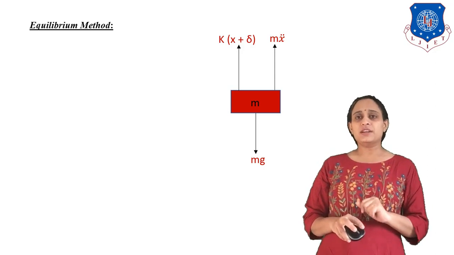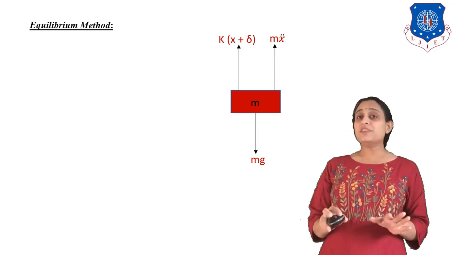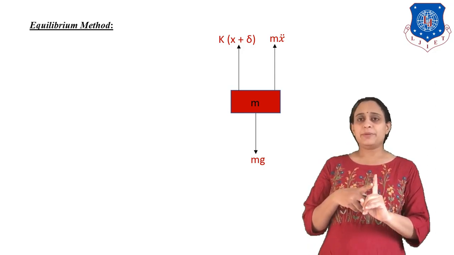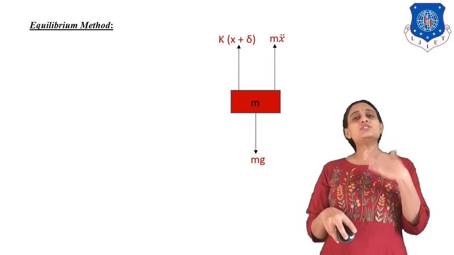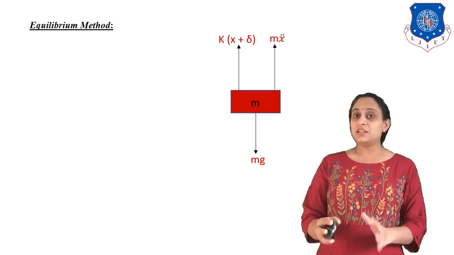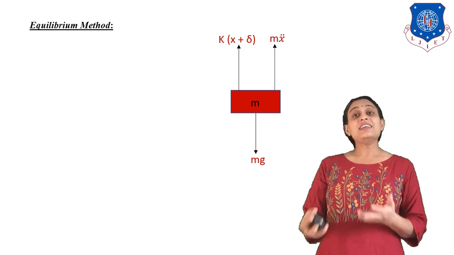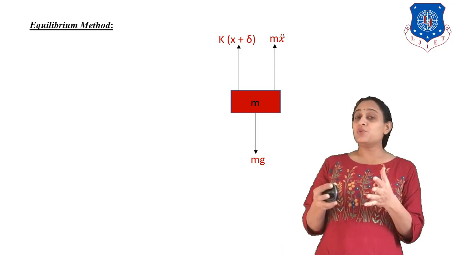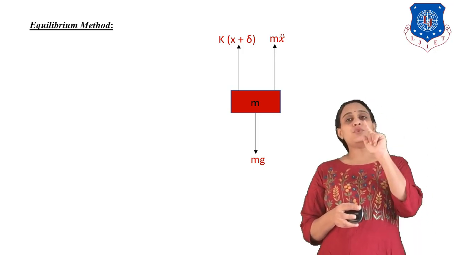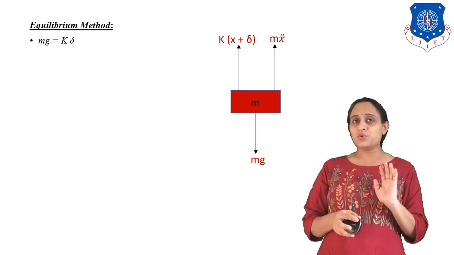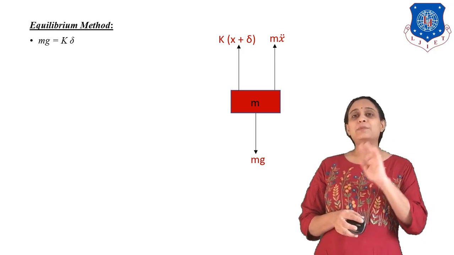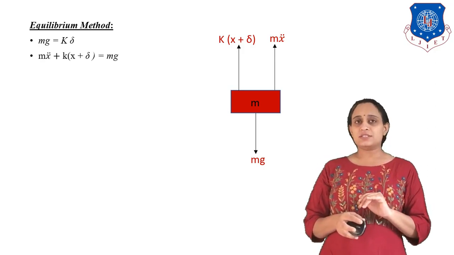Now we have the free body diagram. Let us solve this free body diagram. For solving it, we have three different methods: equilibrium method, energy method, and Rayleigh method. Okay, so let us solve this by the equilibrium method. Now what is the equilibrium method? It means all the forces on the system are balanced. So the upward direction forces are equal to the downward direction forces. We have already studied that mg is equal to K delta. So let us keep this equation.